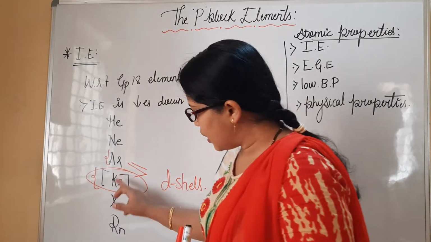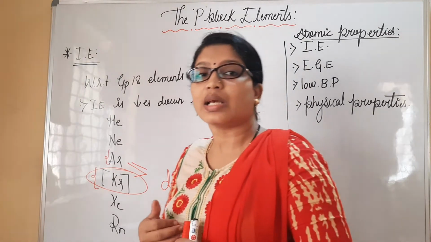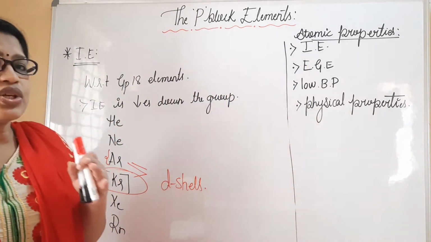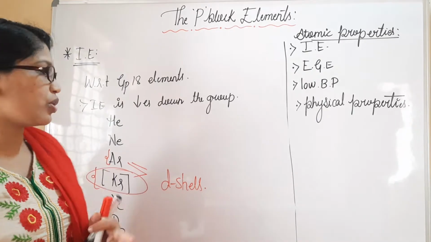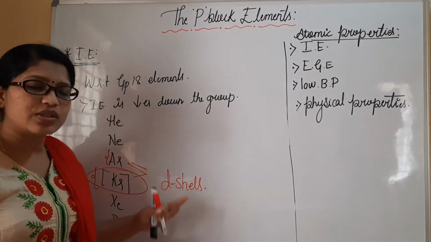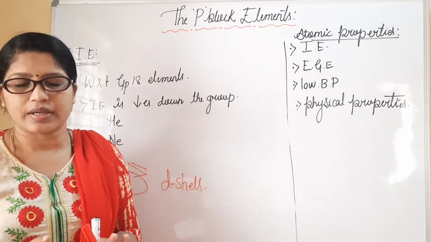And again from here to here it increases, and it almost remains the same or a very slight increase in ionization energy value will also be seen, mainly because of the subshells which cause the shielding effect. That point we have to remember here. That's it.